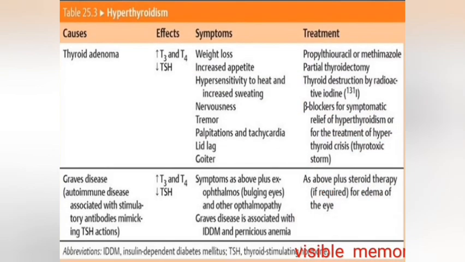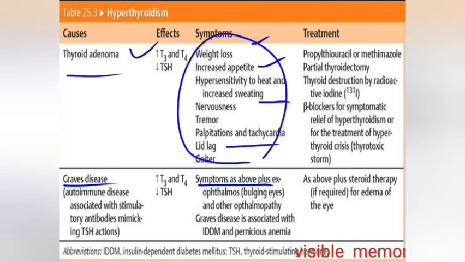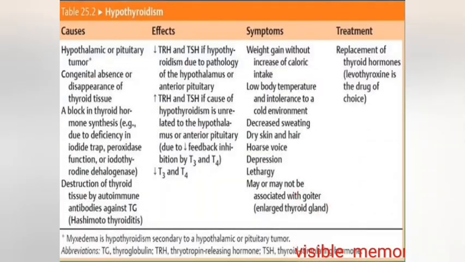So this is the summary of hyperthyroidism. Causes are thyroid adenoma and mainly Graves' disease, and the effects are increased T3 and T4 and decreased TSH. And symptoms are weight loss, increased appetite, hypersensitivity to heat, nervousness, tremor, palpitation, tachycardia, lid lag, and goiter. And in the case of Graves' disease, there are the symptoms above along with infiltrative ophthalmopathy like exophthalmos and pretibial myxedema. Graves' disease is associated with IDDM and pernicious anemia, which are autoimmune diseases. And treatment, and this is the summary of hypothyroidism.